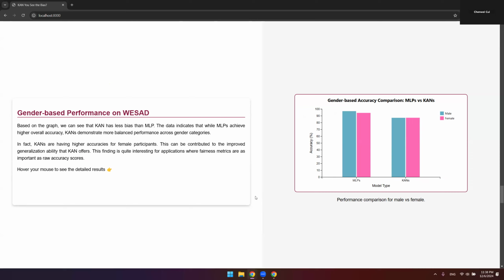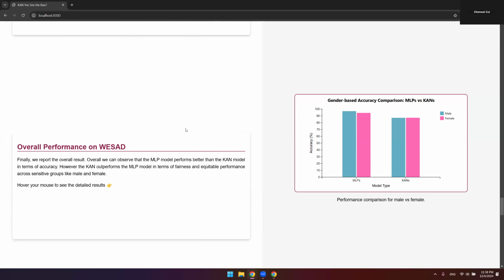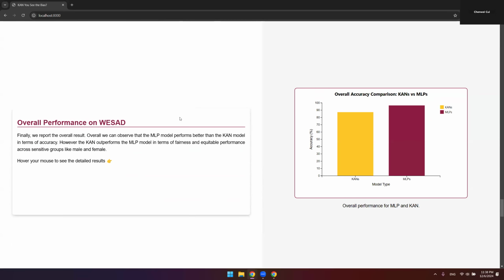In fact, the accuracy for females is slightly higher than for males on KAN, while MLP is biased towards male participants. That being said, we observed reduced overall accuracy for KANs when compared with MLP.